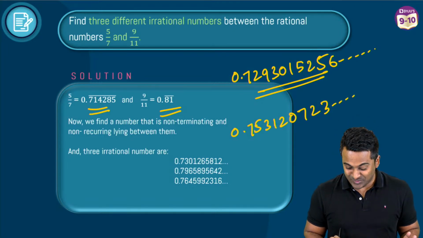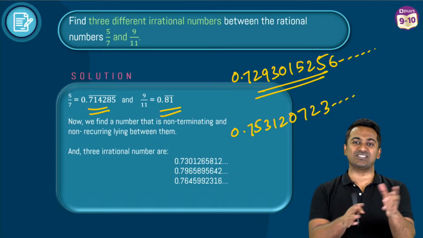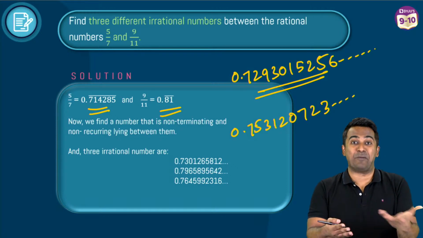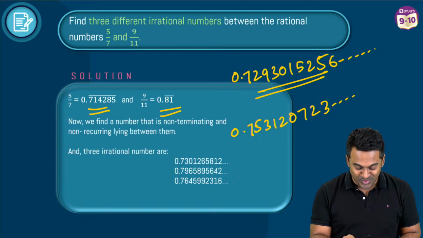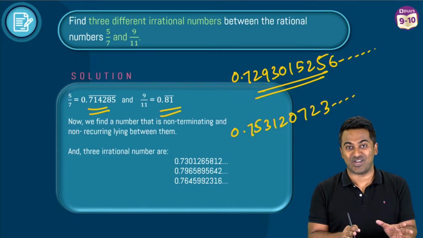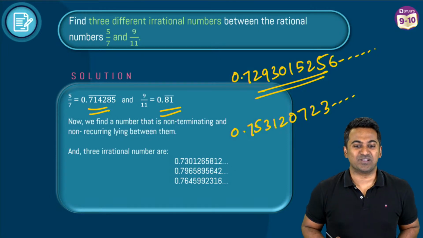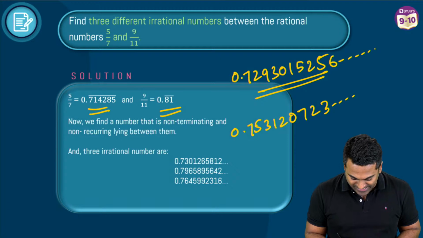That's about it. Okay, so as I told you, figuring out an irrational number was an easier task when compared to the other, because we could make up our own irrational numbers here. But please make sure you put the dot, dot, dot, dot, dot. Otherwise, they may get an idea that, hey, look, this is terminating. Okay, awesome, cool. So I'm sure you have understood this one as well.